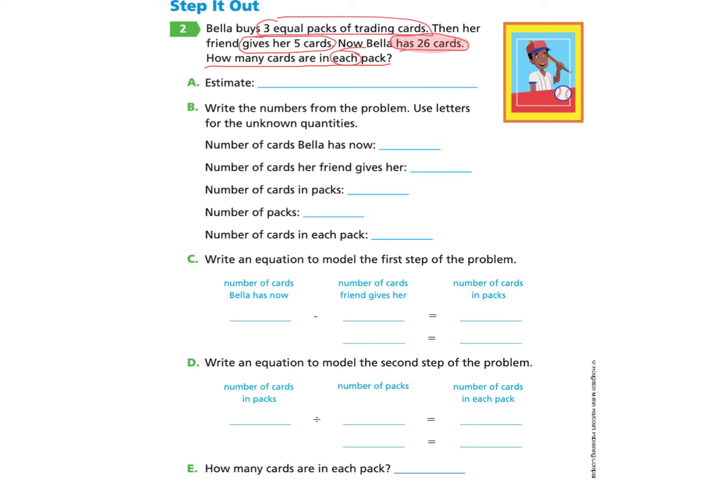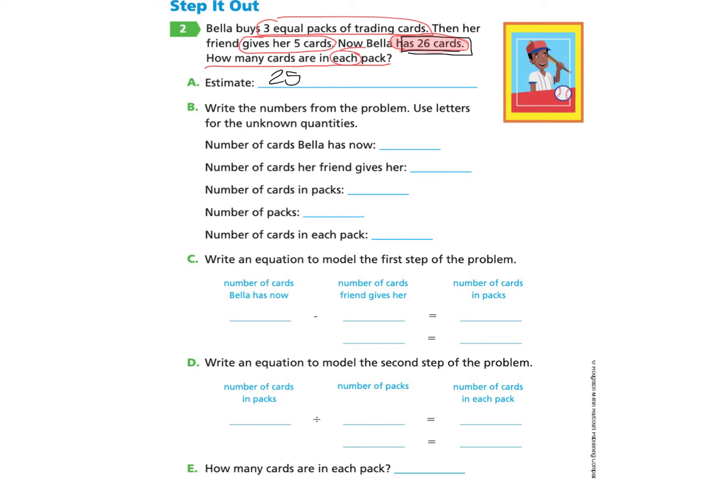And I remember that when I estimate, I want to use compatible numbers, which are numbers that are really easy for me to compute mentally, and usually they end in 0 or 5. So I'm going to pick 25 as my estimation number for the 26 cards. And I'm going to remember that at the end, she had 26.